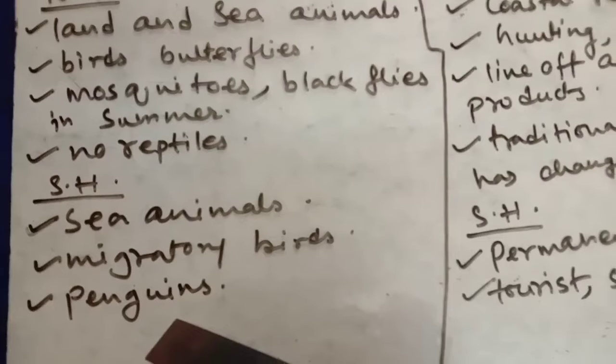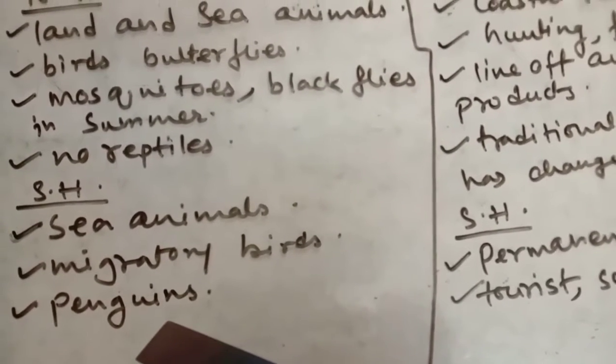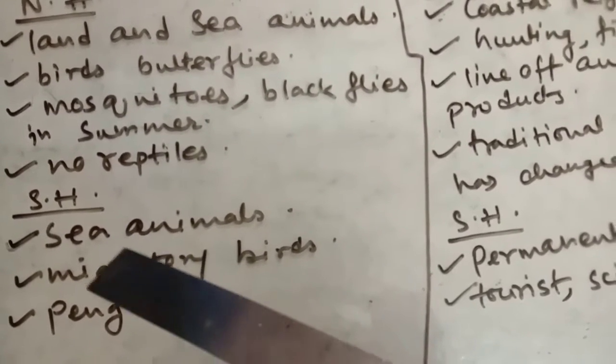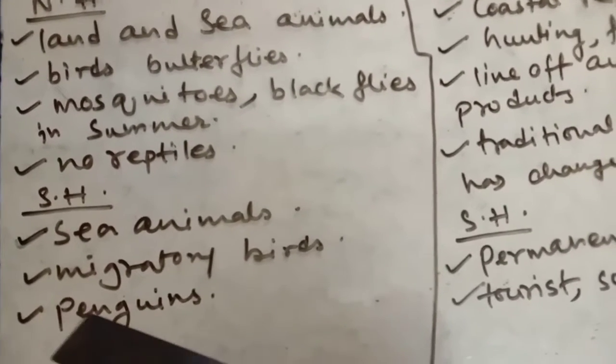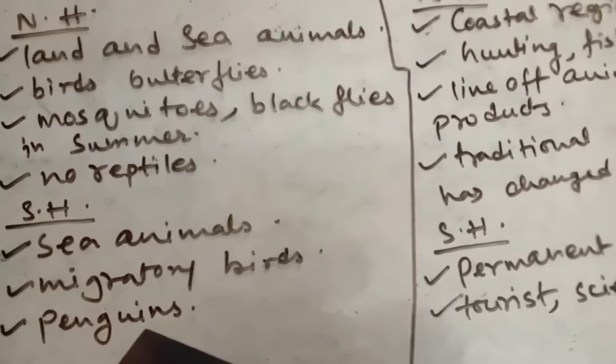Now penguins are extremely popular birds, and these birds cannot fly. These birds can be found exclusively in the Antarctic circle. In Antarctica only we get to see these penguins.